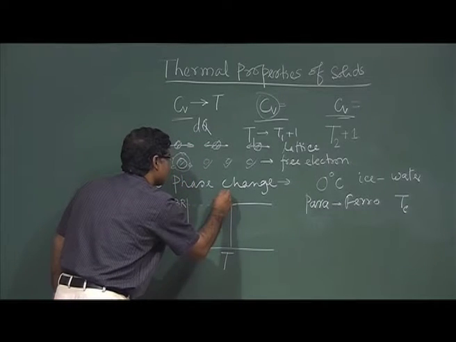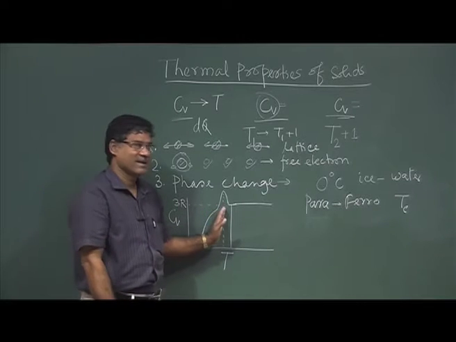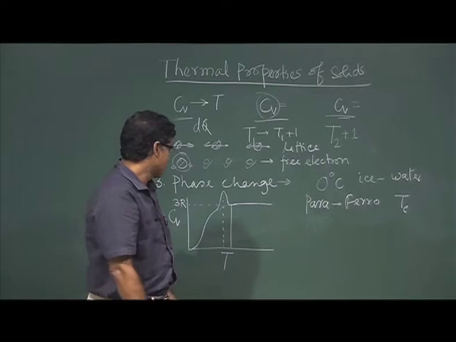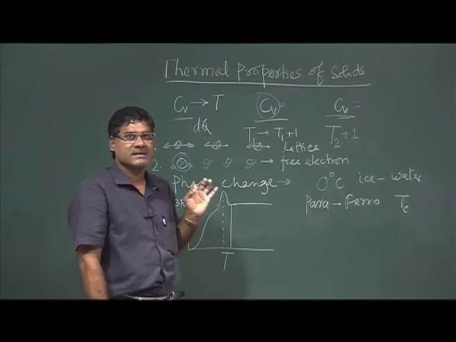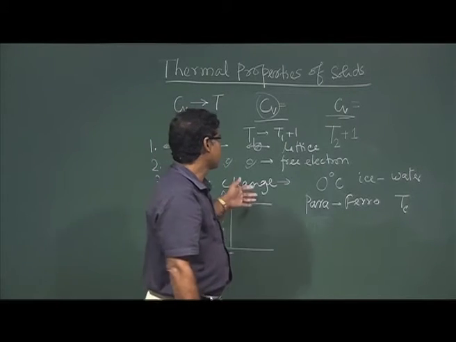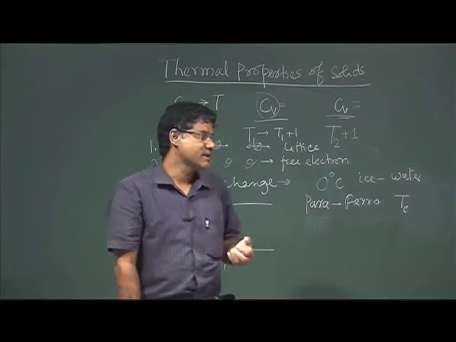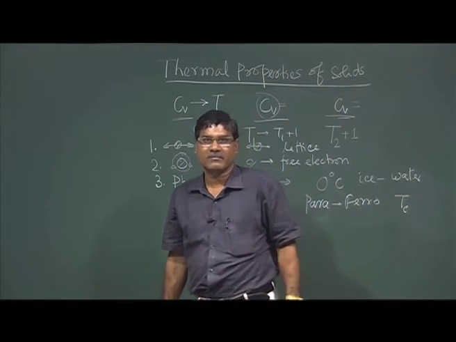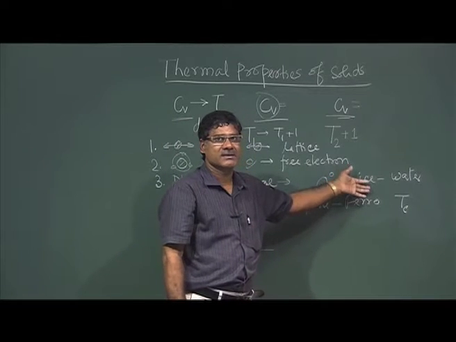Then from this Cv measurement as a function of temperature, one can identify the phase change of the system, and at which temperature it occurs. So, that is why the Cv measurement of a system as a function of temperature is very important to study the phase change of the system, either it is a magnetic phase change or a structural phase change, right.